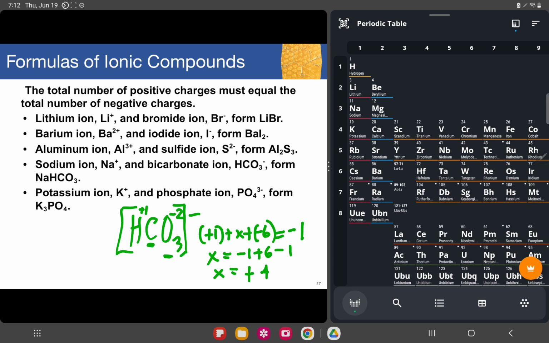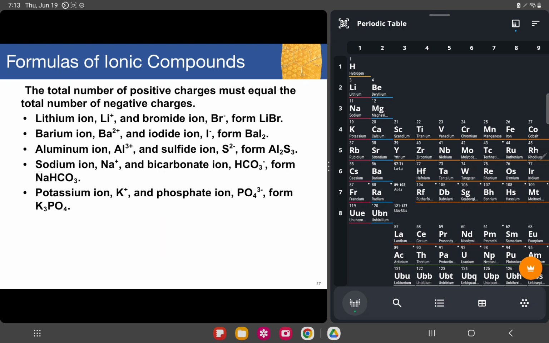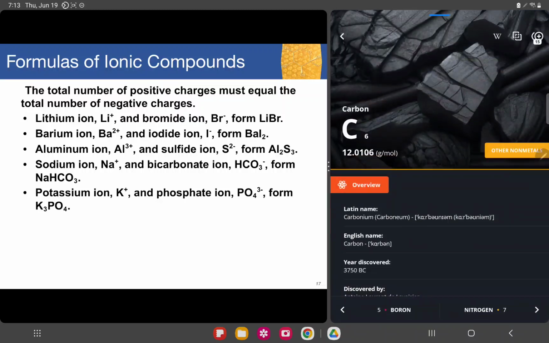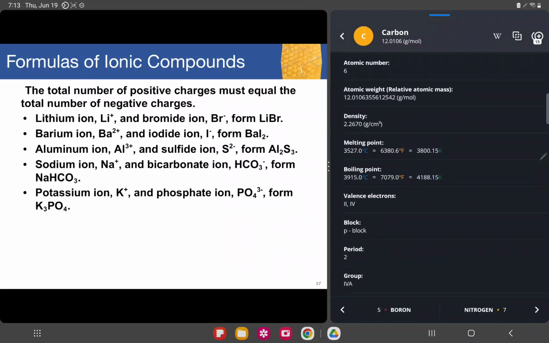Now let's check if there is a positive 4 carbon oxidation number.